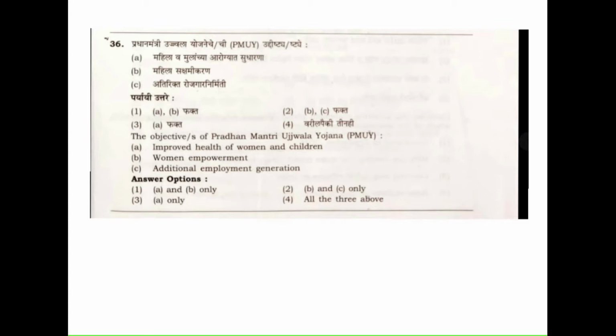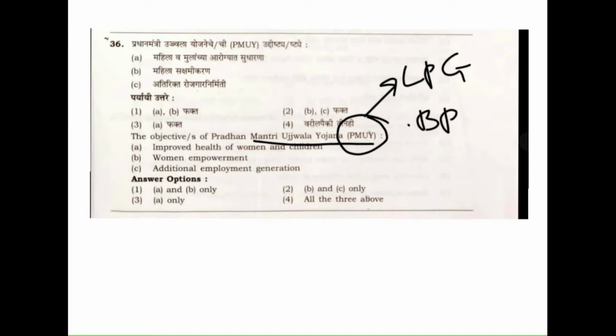The objectives of Pradhan Mantri Ujjwala Yojana, PMUY. A little bit of a confusing question. So A, improved health of women and children. First of all, what is this PMUY for? The basic understanding is that it is the LPG scheme for below poverty line women. So improved health of women and children, yes, this was the objective. Women empowerment, yes, this was the objective. Additional employment generation, this was not the objective of the scheme.